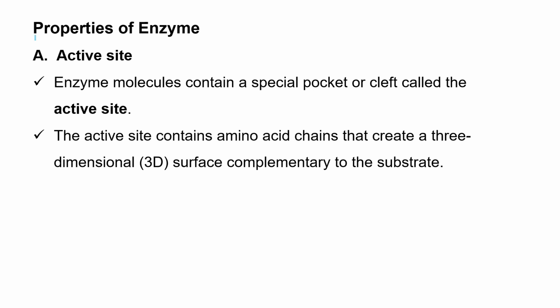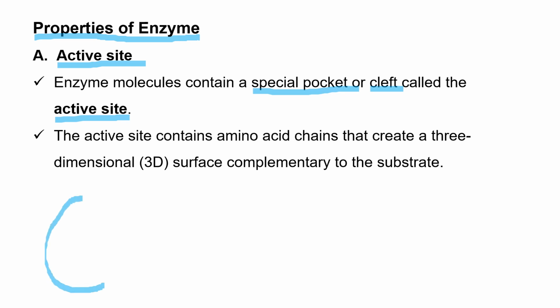What are the properties of enzymes? First, let us see the active site. Enzyme molecules contain a special pocket or cleft called the active site. If this is an enzyme, it has a special pocket or cleft where the substrate is bound.